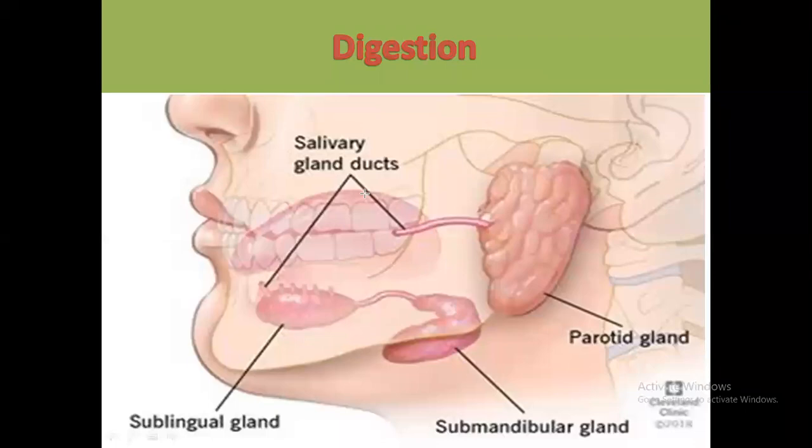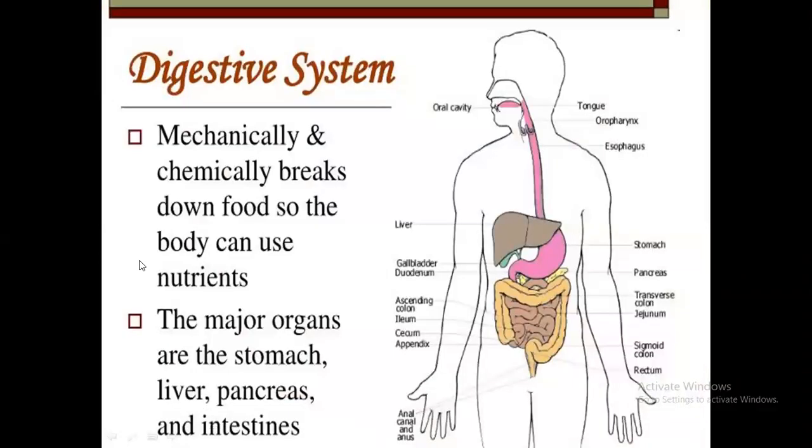Now food passes from the mouth into the long tube. I will first show it to you. This is the salivary gland providing the saliva and amylase enzyme. Then food which contains starch is digested into sugar. Partial digestion starts inside the mouth. Now it is going to our esophagus. This is the esophagus here.